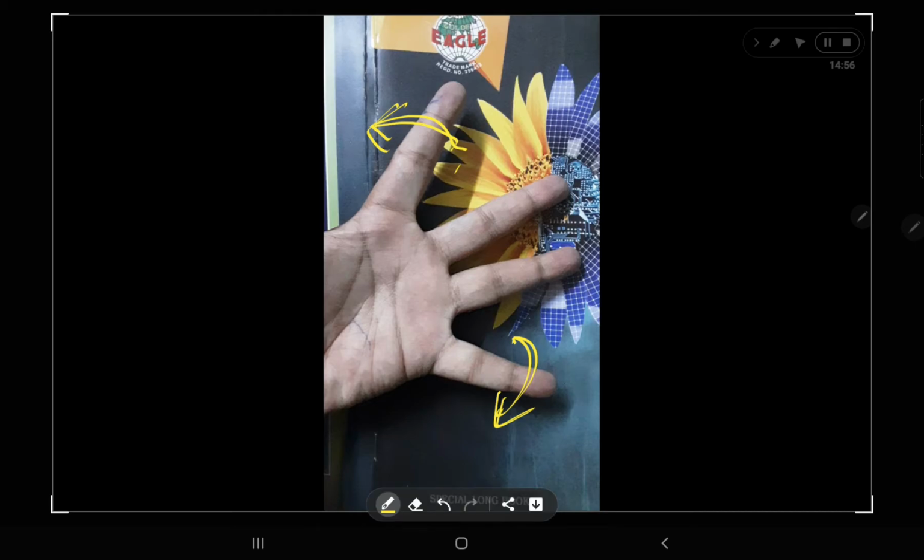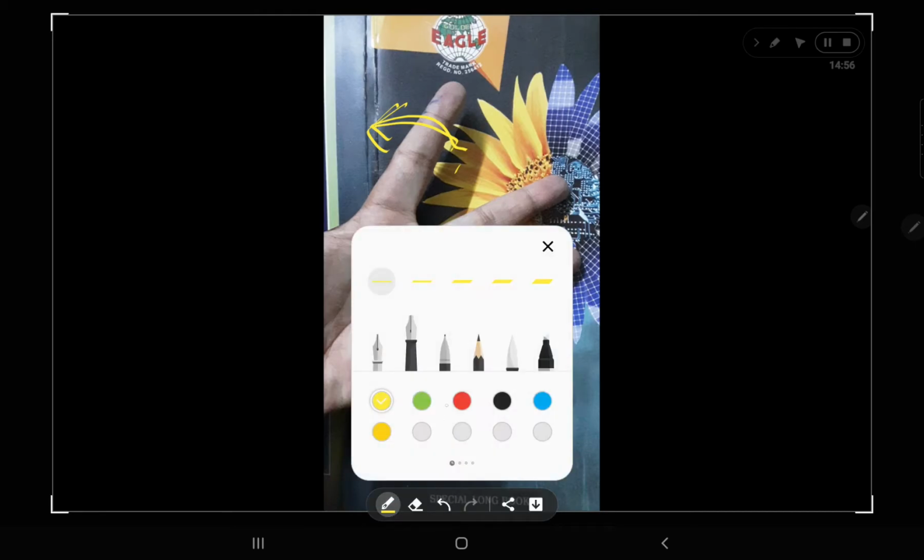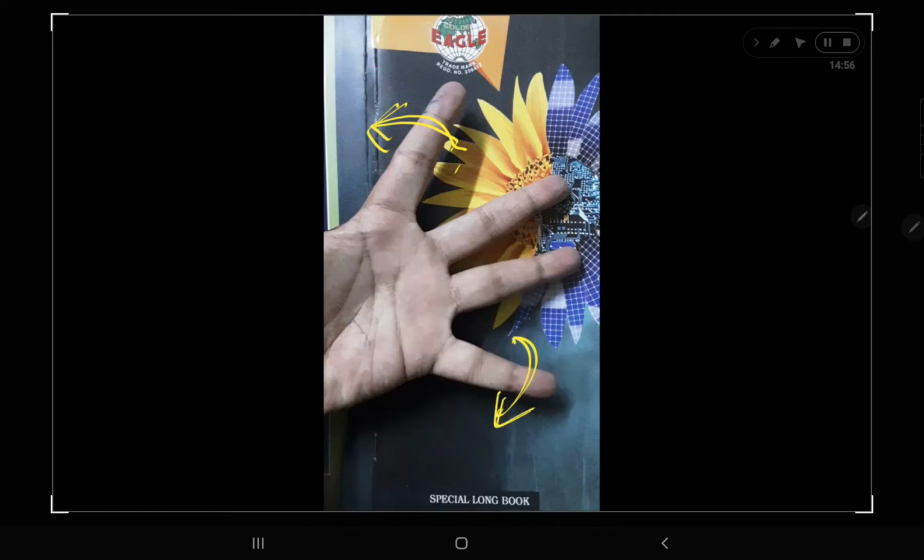This is abducting, or you are abducting your fingers from one another. This is called your abducted posture, abduction of your fingers or digits.